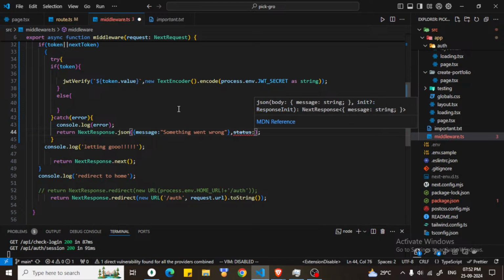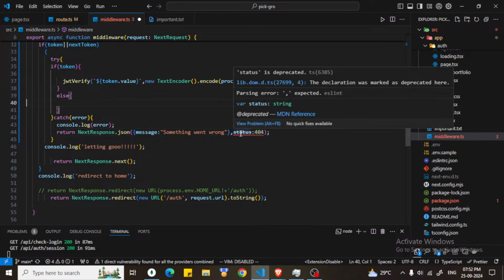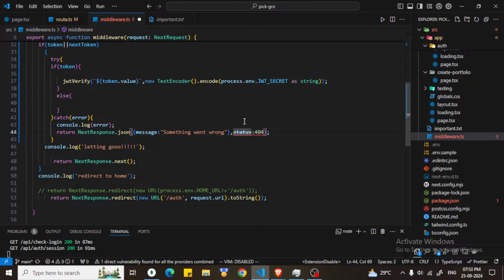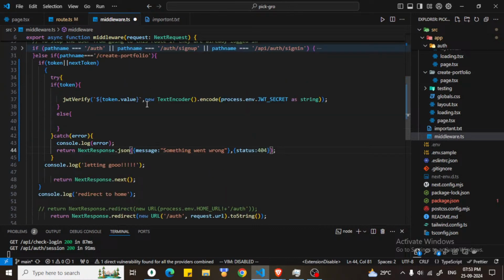The status will be, maybe 404. What happened? Status is deprecated. Yeah, we cannot send it like that. It should be an object. Yeah, okay, catch block is done.